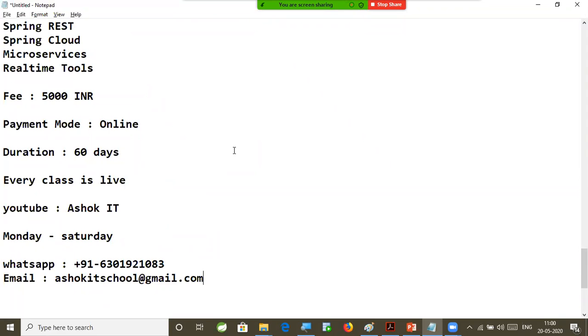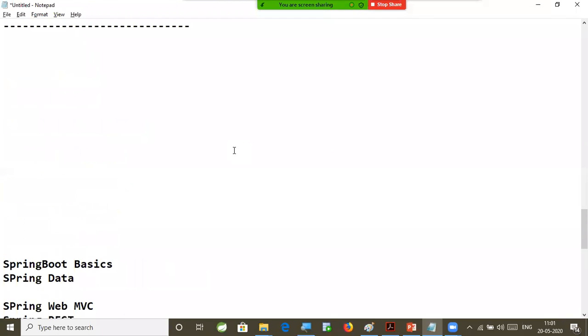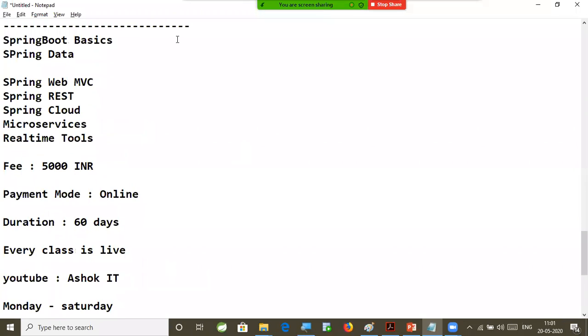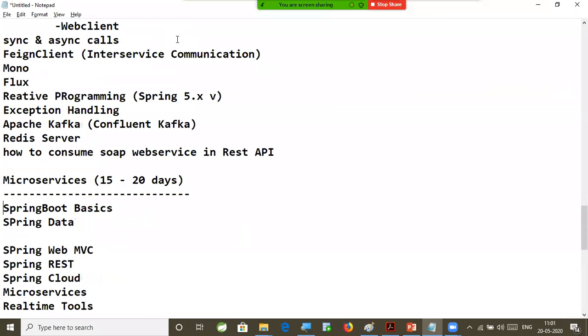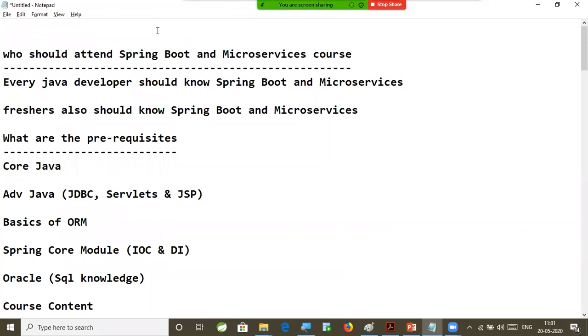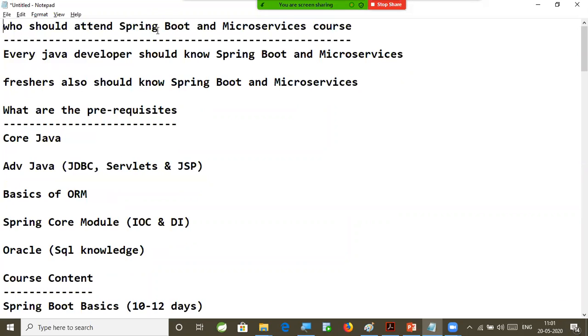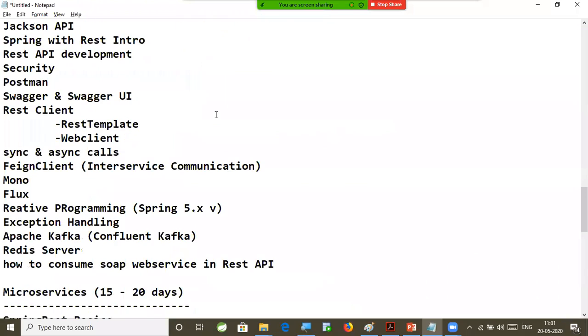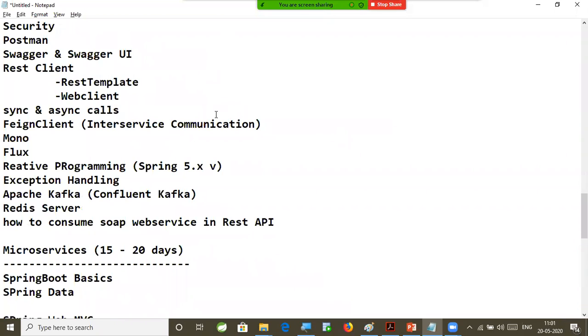Right. So as we discussed, the course will be completely online. After lockdown, this is not offline. The complete course will be online only. Every class is live, and all the concepts will be explained with industry standards and real-time approaches. For every concept, I will tell you the real-time use case and where I am going to use this concept in my project. With that knowledge, after attending this Spring Boot microservices course, you can mention that you have 3.5 years of experience as a Spring Boot microservices developer. That much knowledge we are going to cover.